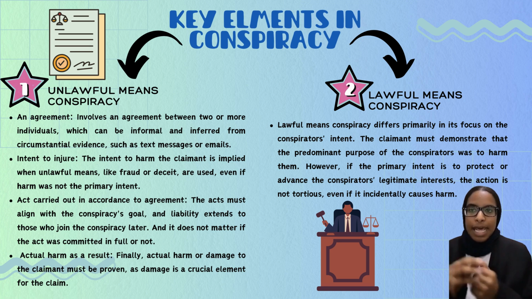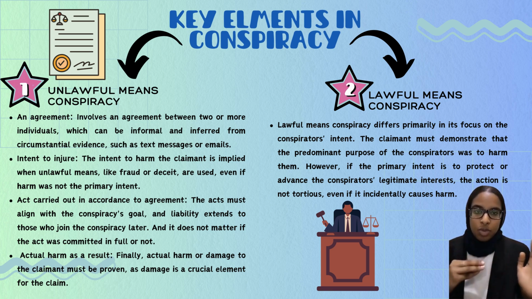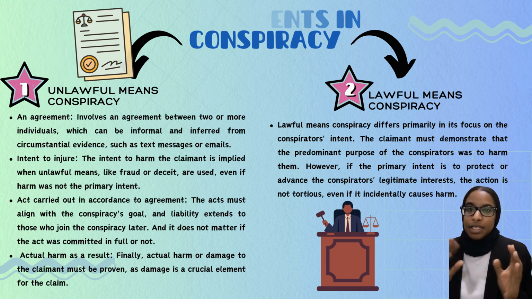The third element is an act carried out in accordance with the agreement. The act must align with the conspiracy's goal. So, if the ultimate goal was to murder someone, then the acts leading up to the point of murder must be consistent, and it does not matter.